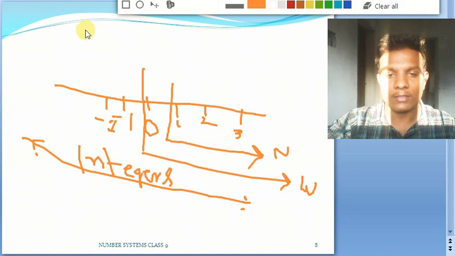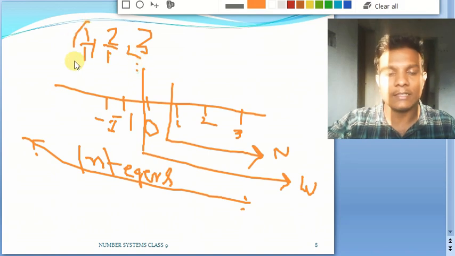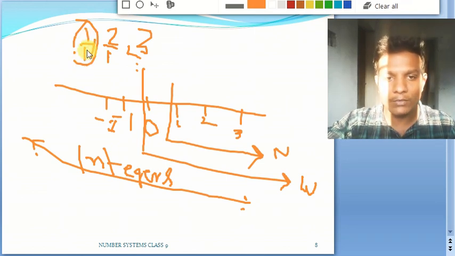Because if you take any natural number, let us say 1, 2, 3 and so on, for any natural number we can assume by default in the denominator there is 1, and this will satisfy the definition of our rational number, where it has to be in the form of p by q, with q not equal to 0, and p and q should be individually integers.